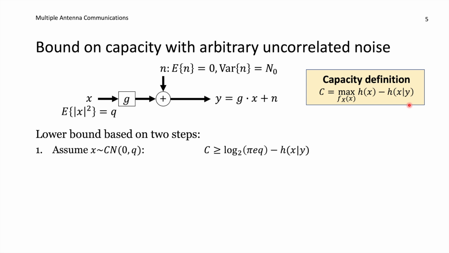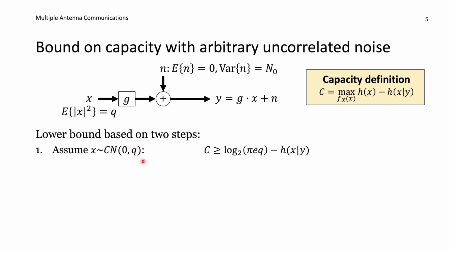When we are computing lower bounds on the capacity, we are free to make assumptions, things that we are not sure about whether they are optimal ways of operating or not, but as long as we can operate in that particular way, we will obtain a lower bound on the capacity. Our first assumption is that x is complex Gaussian distributed with q as its variance.